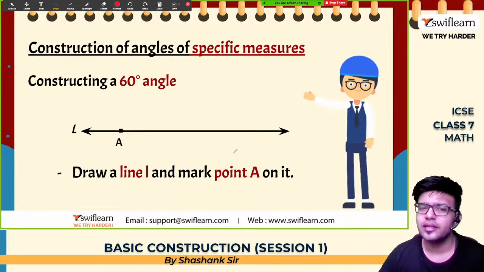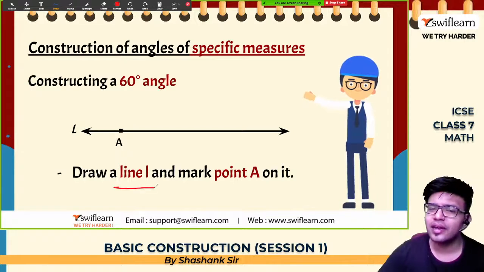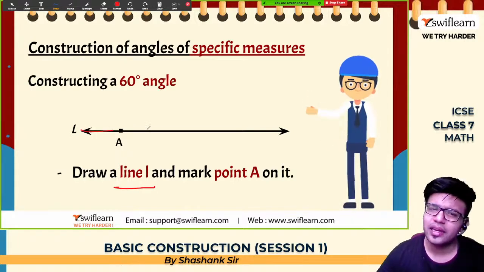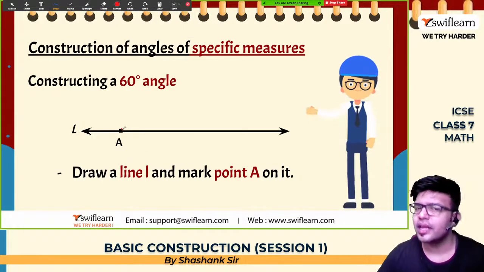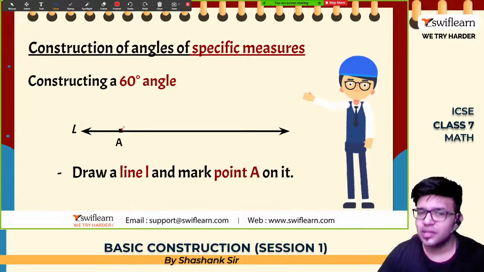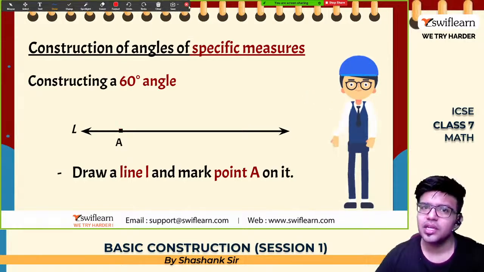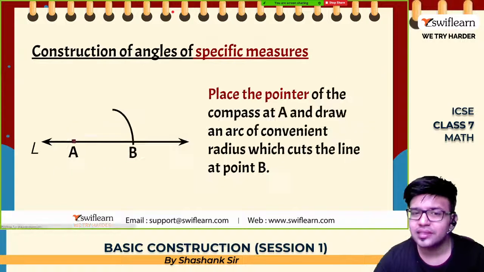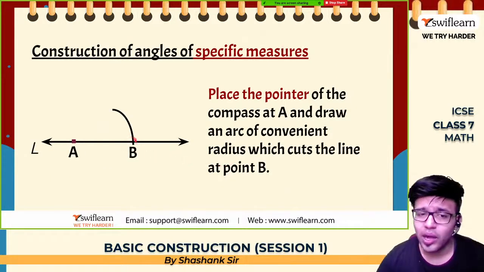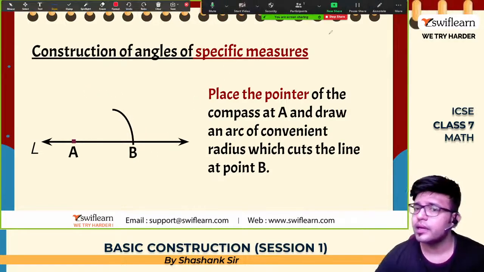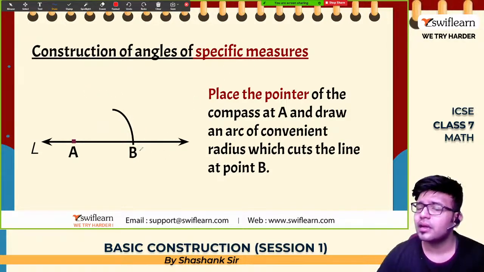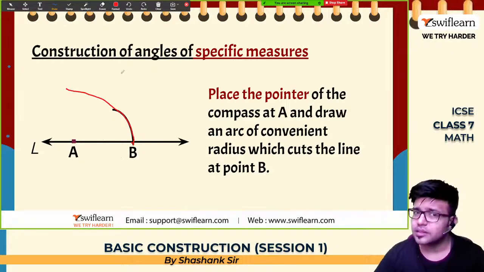Okay guys, see here. First draw any line L. ये हमने line draw कर दिया है. Now mark a point A on the line L. Yes. Now the second point: with A as a center and any radius, draw an arc like this. ठीक है, थोड़ा बड़ा करना है. इन लोग ने छोटा ड्रॉ किया है, बड़ा आर्क करना है such that it cuts the line L at B. देखो यहाँ पे B पे कट हो गया है, ऐसा आर्क बनाना है. बना दिया with A as a center.